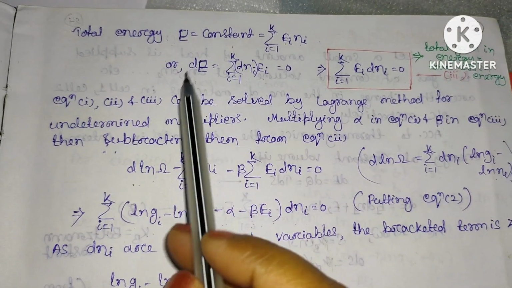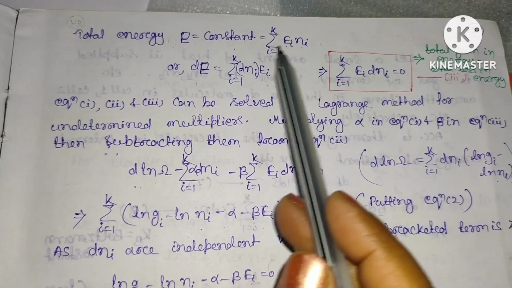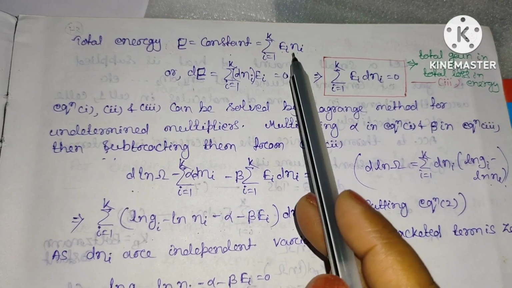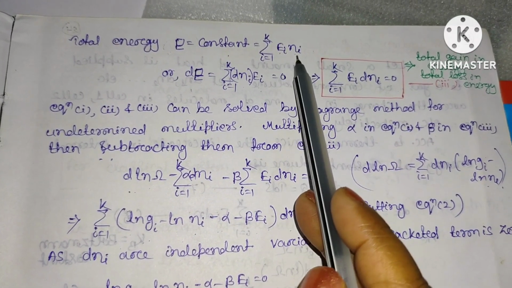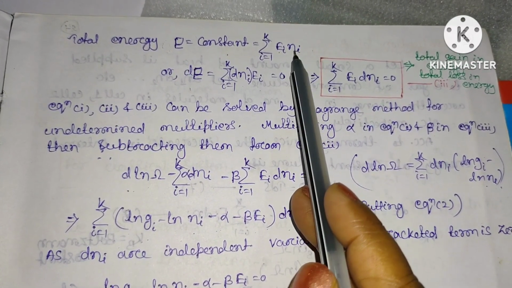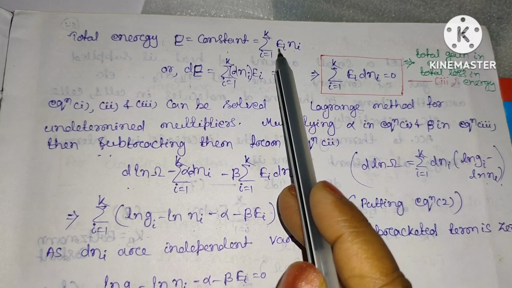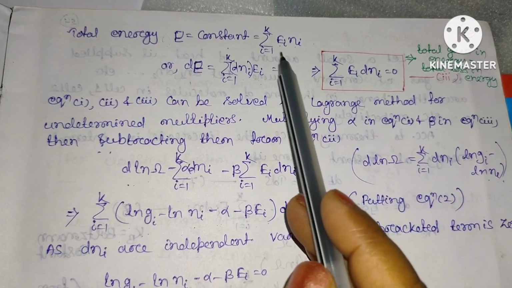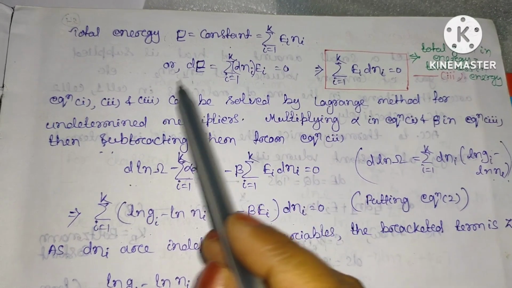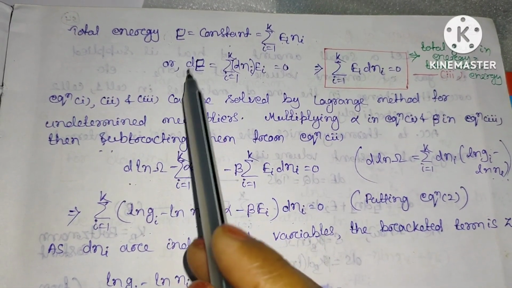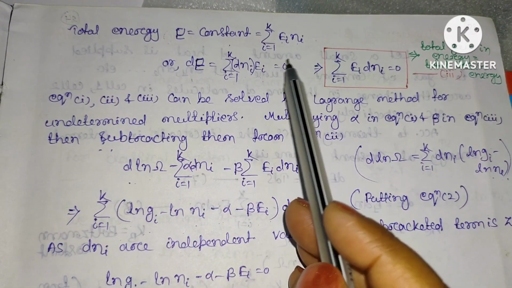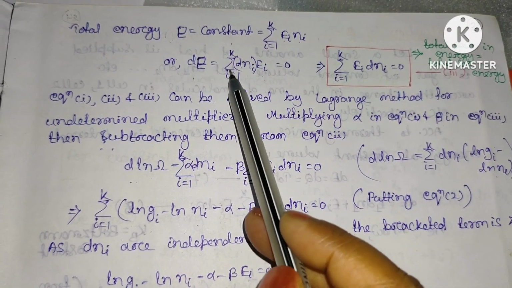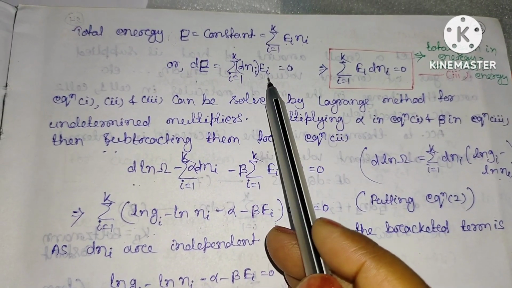For the total energy E equal to constant, the total energy will be equal to the sum over Ei into Ni. Ni is the number of particles, and Ei is the energy of the particular level i. Taking the derivative, dE will be the sum over i equal to 1 to k of dni Ei.